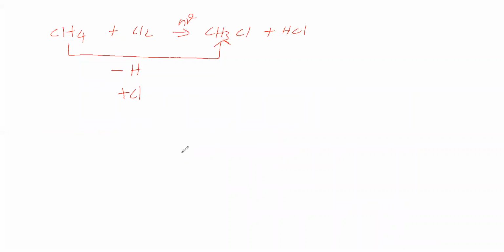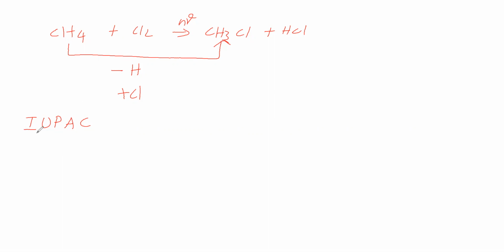For naming these organic compounds, one nomenclature is introduced, that is IUPAC. The abbreviation IUPAC stands for International Union of Pure and Applied Chemistry. This IUPAC nomenclature is there, and another nomenclature is there.